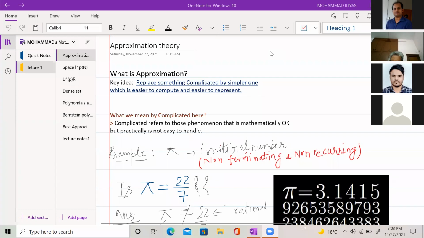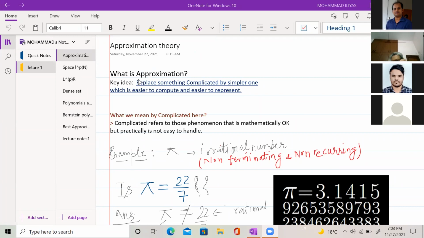I am going to present a topic from approximation theory. My topic of presentation is approximation operators and some approximating functions. Now the first question is, what do we mean by approximation?